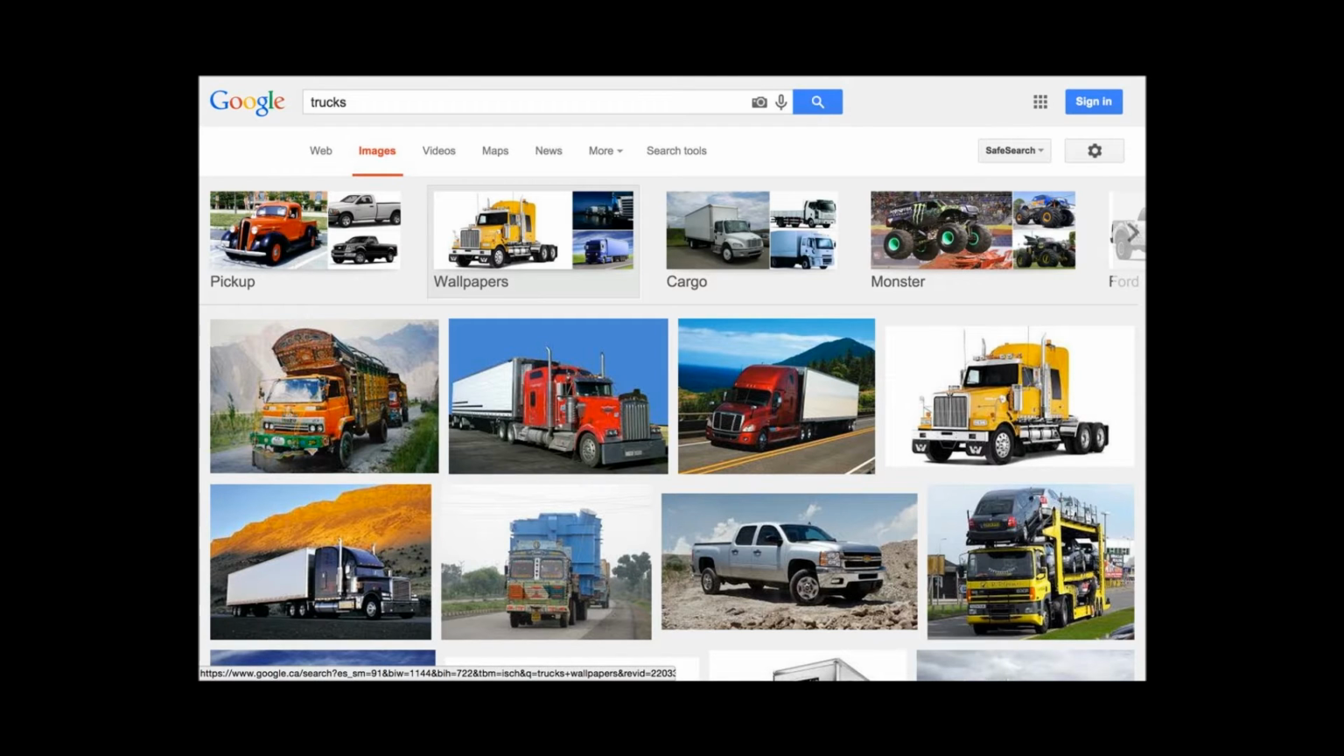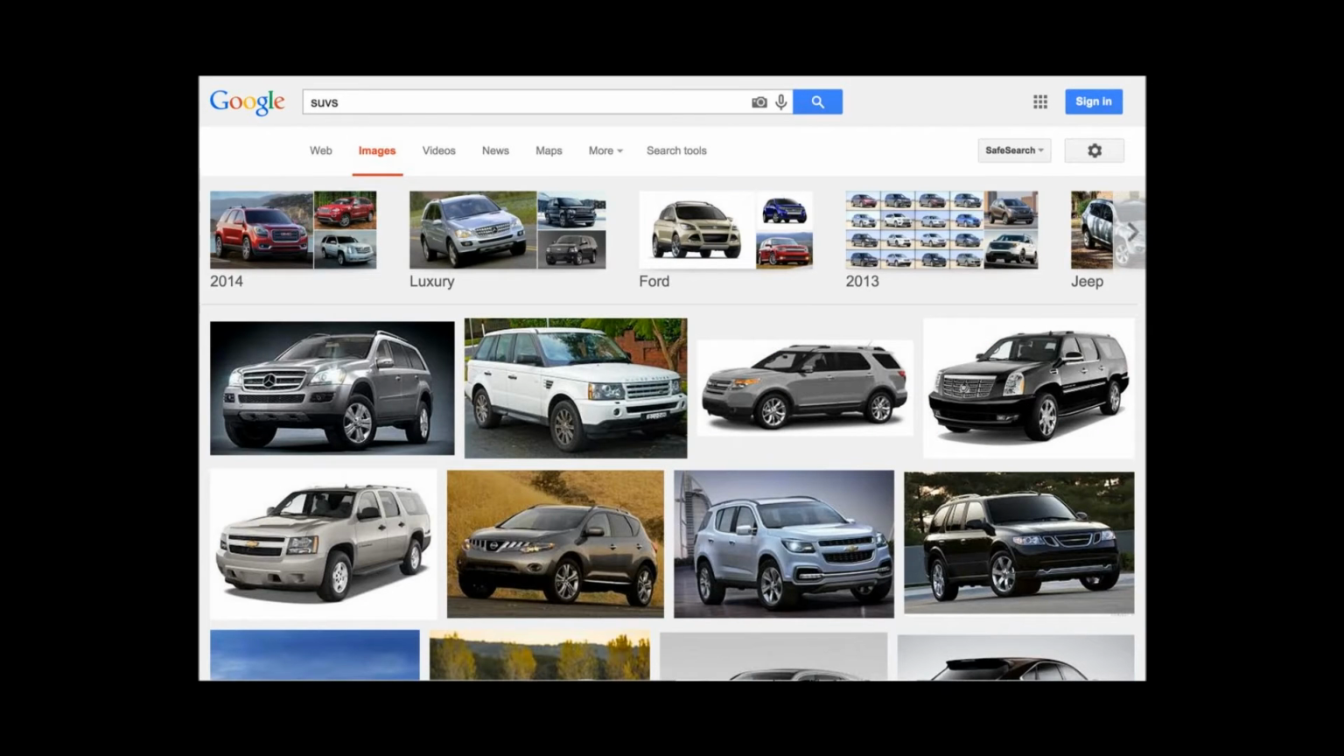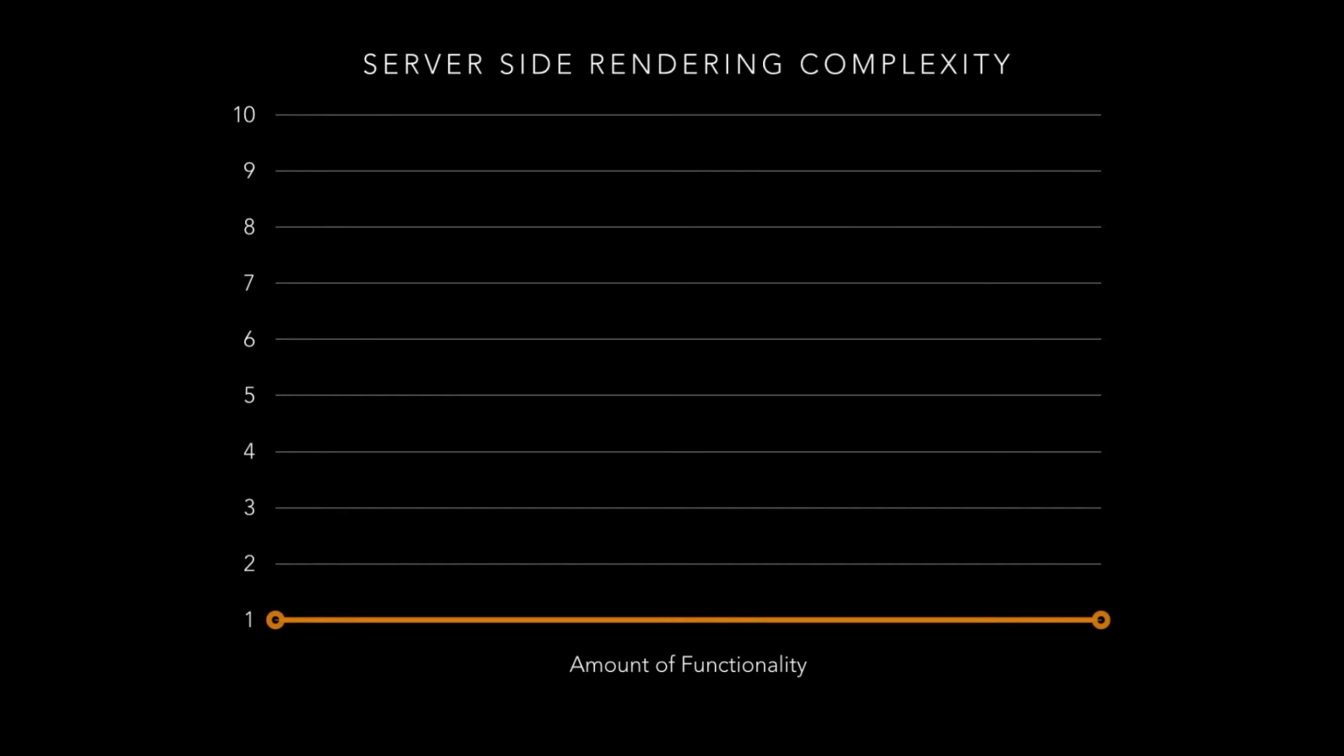Completely stateless on the front end, that's great. Now, if we want to search for SUVs, the same thing happens. We update our input field, suggestions are updated, and my results are also updated, right? Everything's handled by the server. So let's take a look at this in terms of complexity as we add more functionality.